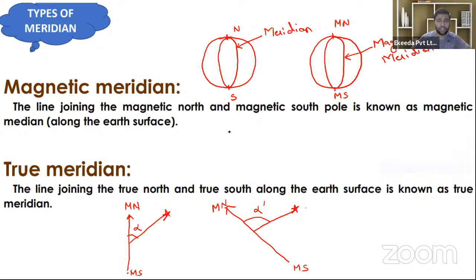We assume that there is an arbitrary meridian on the surface of the earth whose position is always just like this, that is a true north and true south. Today the position is just like this. Tomorrow also the north pole and south pole will be just like this, true north and true south. And the day after tomorrow the position is just like this, true north and true south.